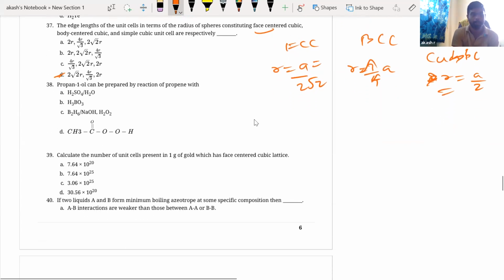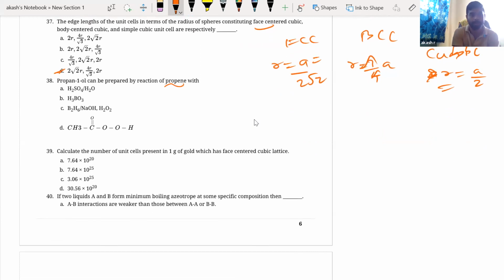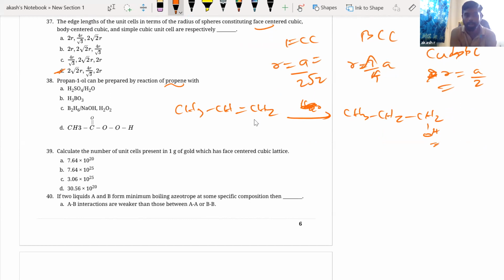Done. Next. Propan-1-ol can be prepared by reaction of propene with, see, propene is this. Now you want to prepare propan-1-ol, CH3CH2CH2OH. Normally when you add H2O, you have to follow Markovnikov addition. But what are you seeing here? This is an anti-Markovnikov product. So you have to go for hydroboration oxidation. Where is it? Right here. When you go for B2H6 and OH-, H2O2, you are going to have anti-Markovnikov addition of water molecule. So OH will come in the anti-Markovnikov position.